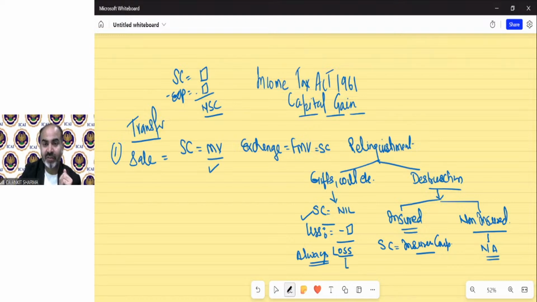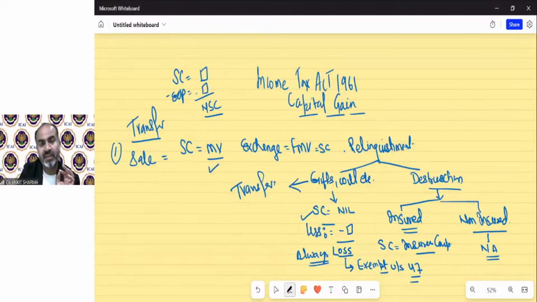They know that in case of gift there will always be a loss and loss can be set off against profit. So they exempt all gifts under section 47. We will discuss section 47 later. So please remember, gift is transfer. If the question asks whether gifts are covered under the definition of transfer, the answer is yes.